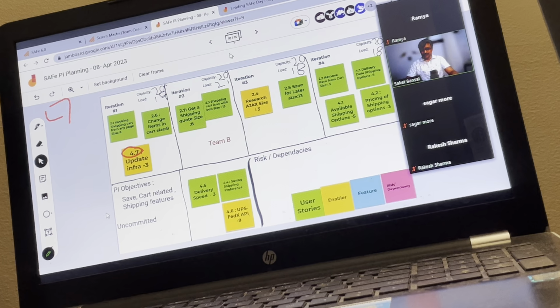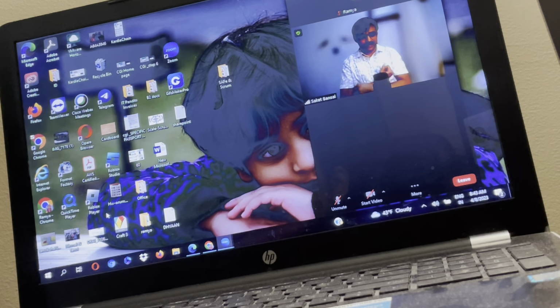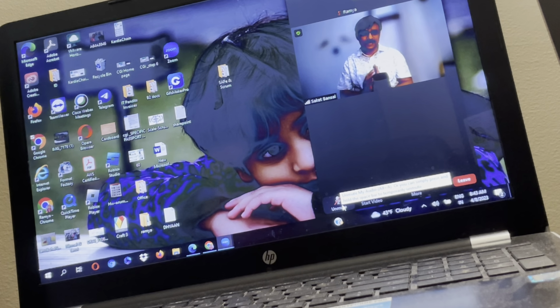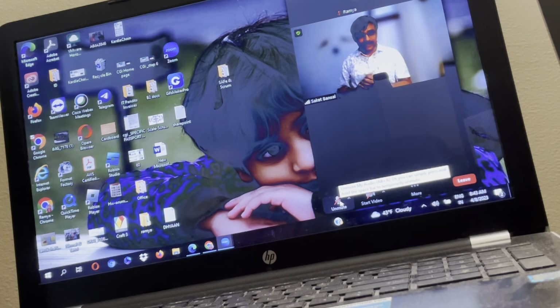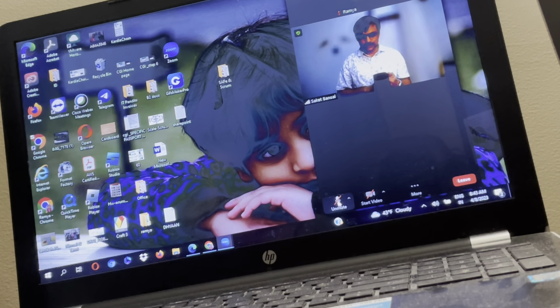Anything else? Anyone? Good. So we take a break. Once we come back from the break, we'll do further execution. We'll still need to understand how the PI planning meeting will continue. We'll spend another 30-40 minutes in it, not 1 hour, and then we'll spend around half an hour in the PI execution. So 10 minutes, and then we continue.